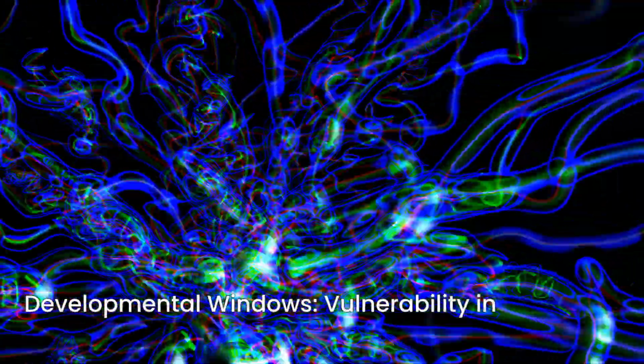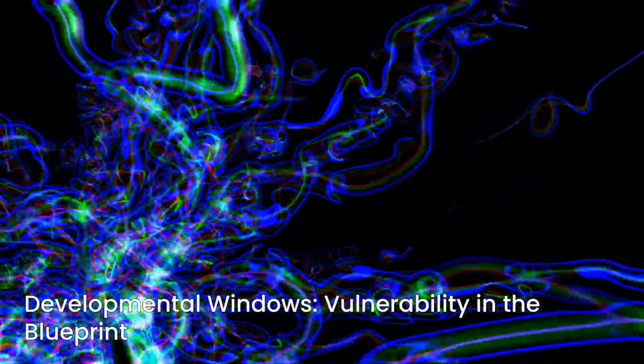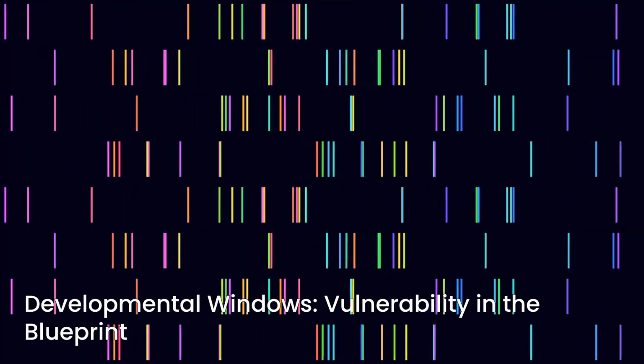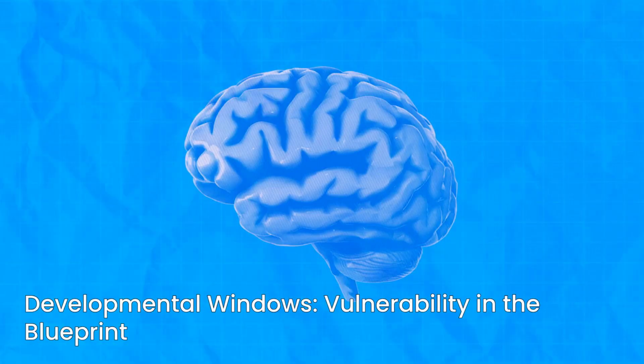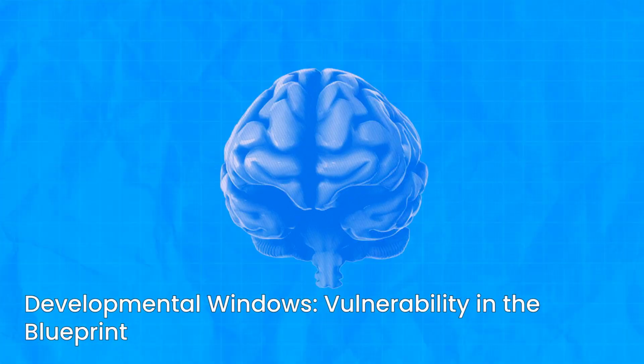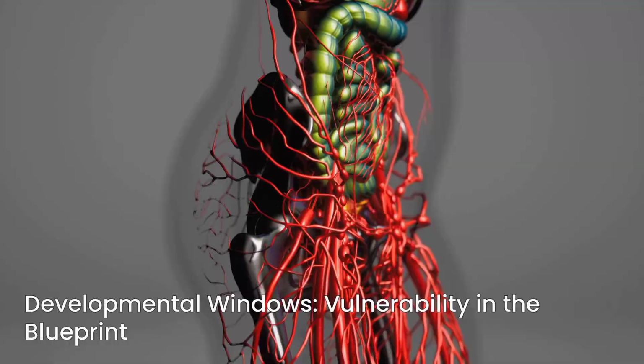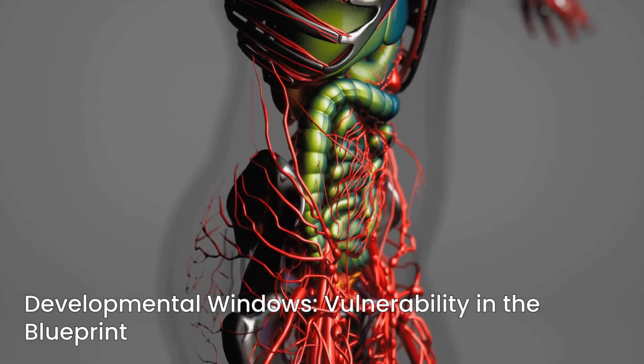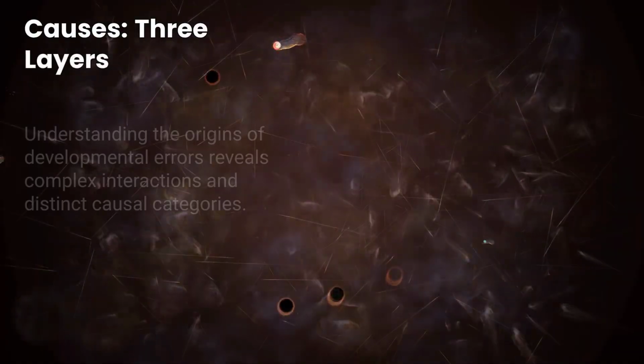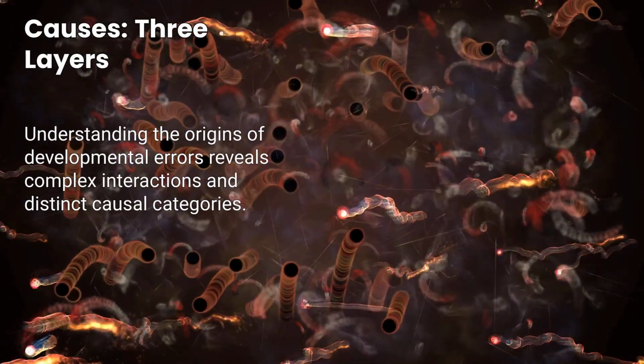This process is incredibly resilient, but it is also vulnerable. We call these vulnerabilities developmental windows. If an external factor, or a random mutation, hits the blueprint during one of these windows, the construction halts. The system doesn't know how to recover. Why do these errors occur? We generally categorize the causes into 3 distinct layers.